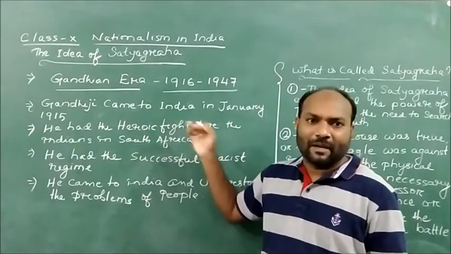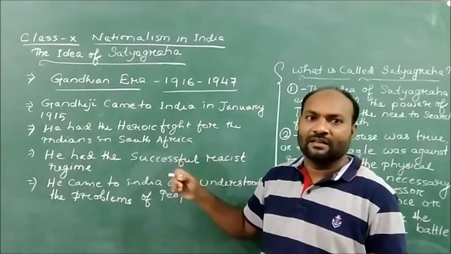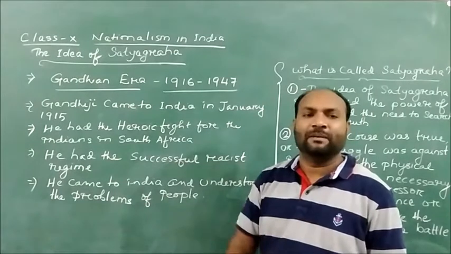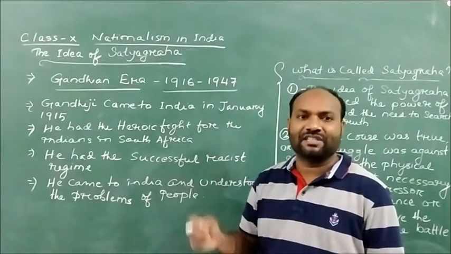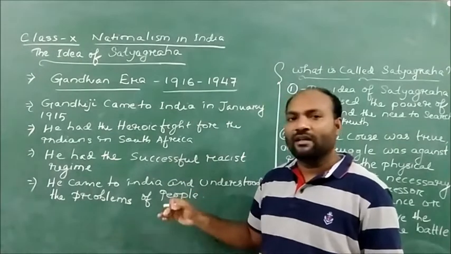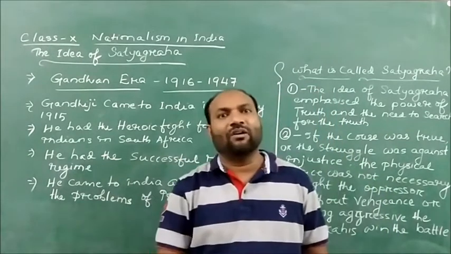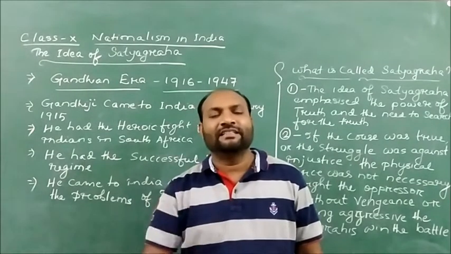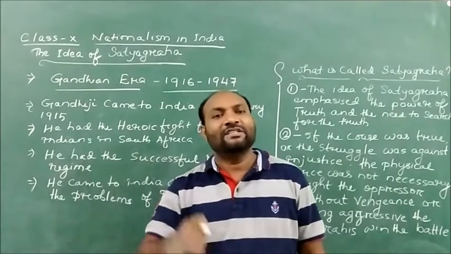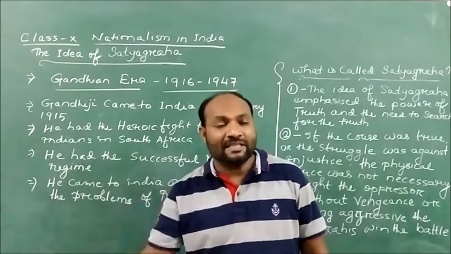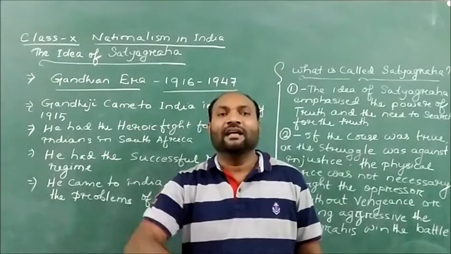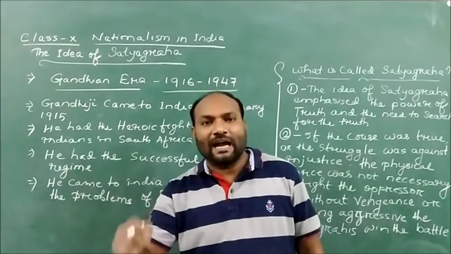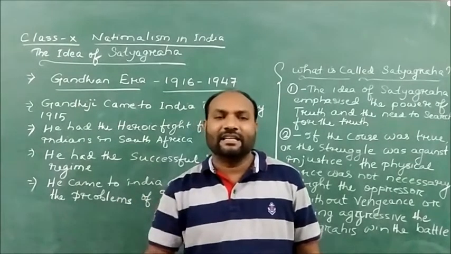Mahatma Gandhi had a very successful resistance movement in South Africa. He fought for the people with mass agitations, and he came to India. When he came to India, he traveled all around the nation, trying to understand the ground reality and the difficulties of the people. So before he began his movements, he was understanding the real cause and trying to search out the reality in Indian society.